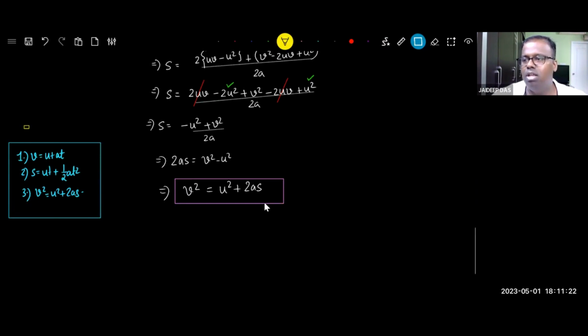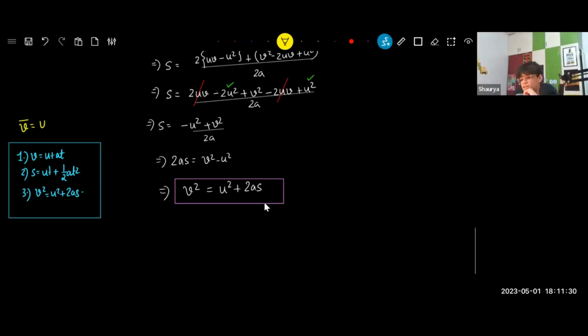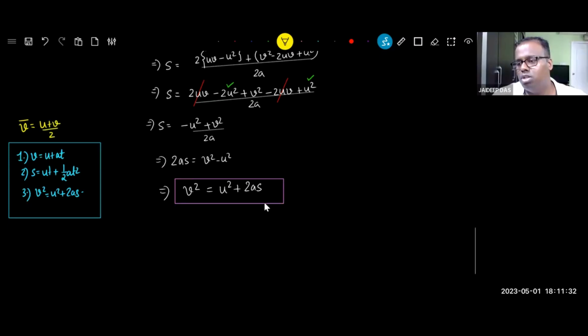As we started our class today, we also came up with one formula of average velocity. What is average velocity equal to? Average velocity is equal to initial velocity plus final velocity divided by 2. So I can take this formula as formula 0. Then take formula minus 1 from previous classes: a is equal to (v minus u) by t. Formula minus 2 is average speed. Average speed is total distance traveled by total time taken. Did we learn any other formula in this chapter? No, we didn't learn any other.